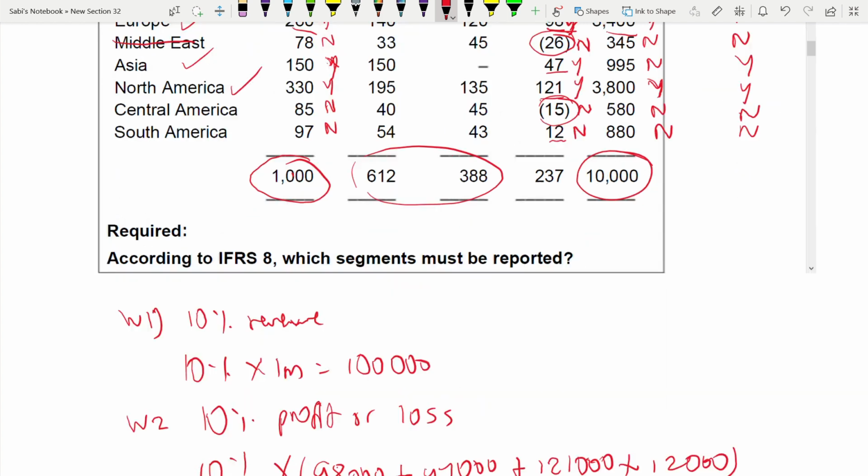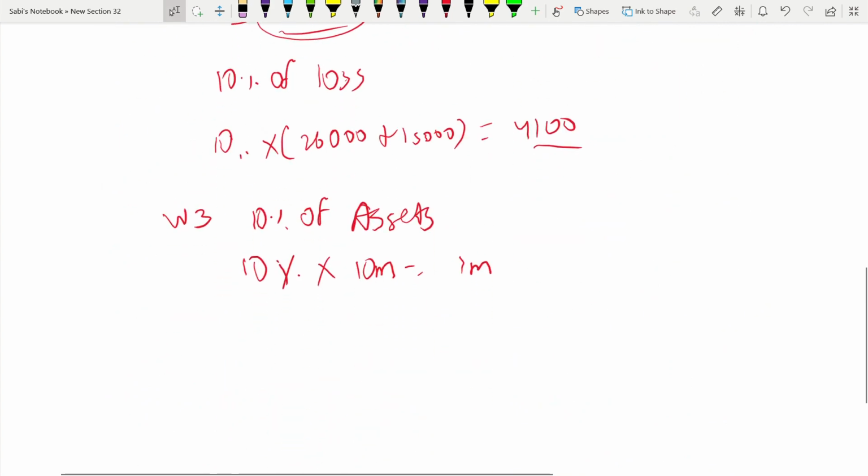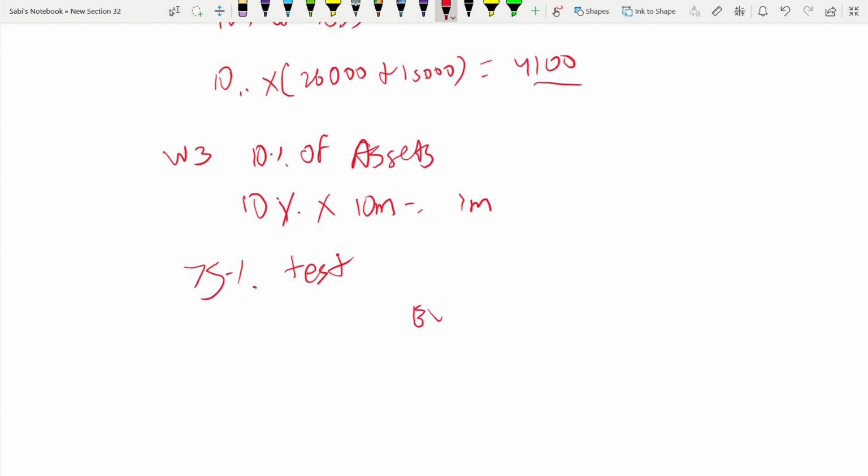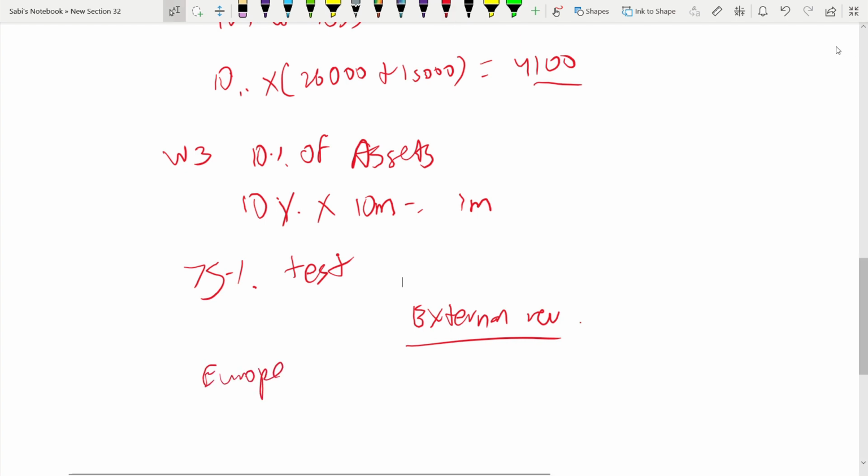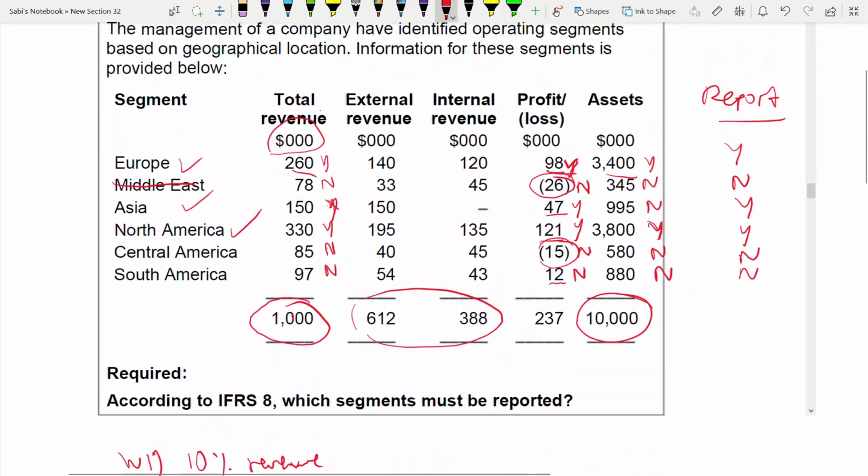Now we have to check the 75% test. The 75% test applies after the 10% test is over. It's not the other way around. So check in terms of external revenue, of the 3: Europe, Asia, North America. We'll check only the external revenue.